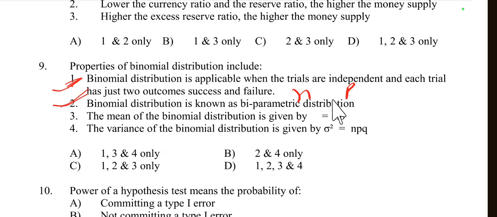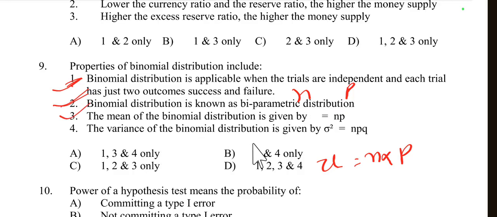So this is also true because we know that the mean, or mu, is equal to n into p. The mean of the binomial distribution is calculated as the product of the number of trials and the probability of success. So option C is right.